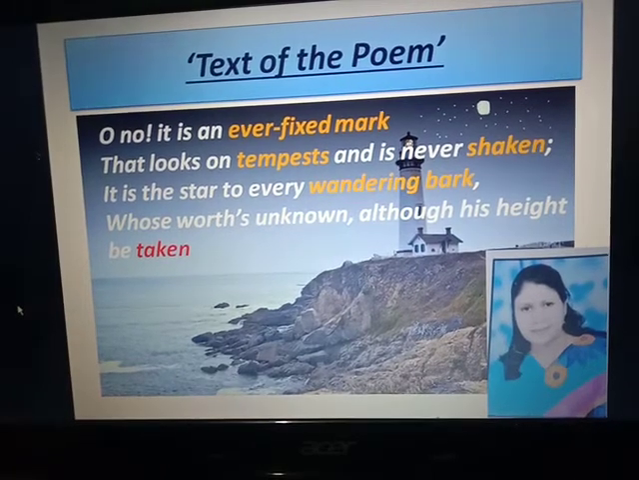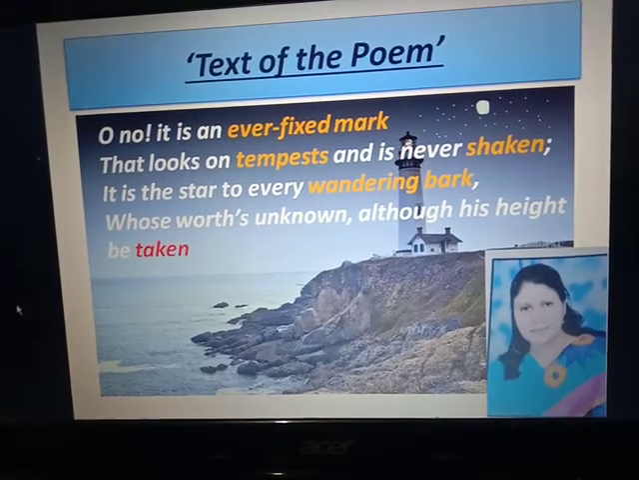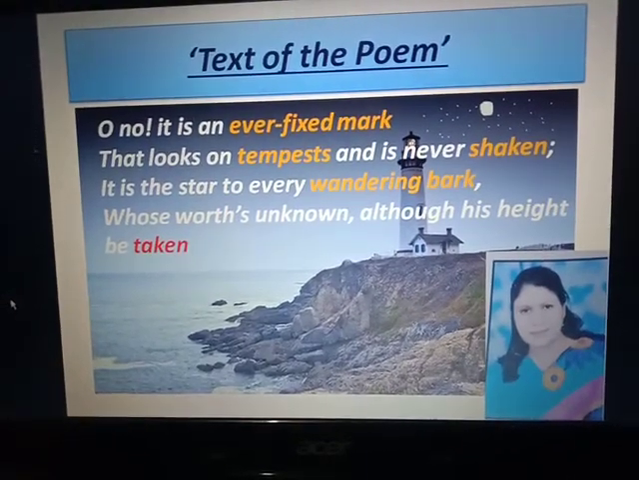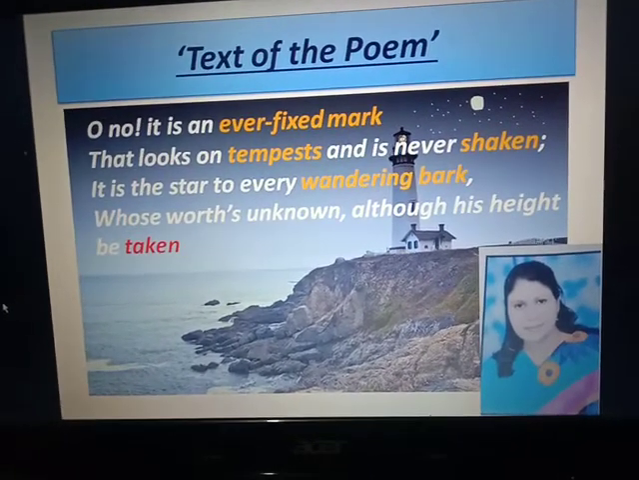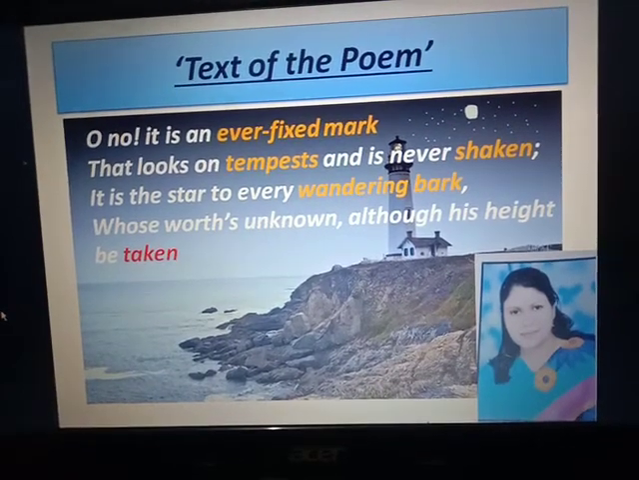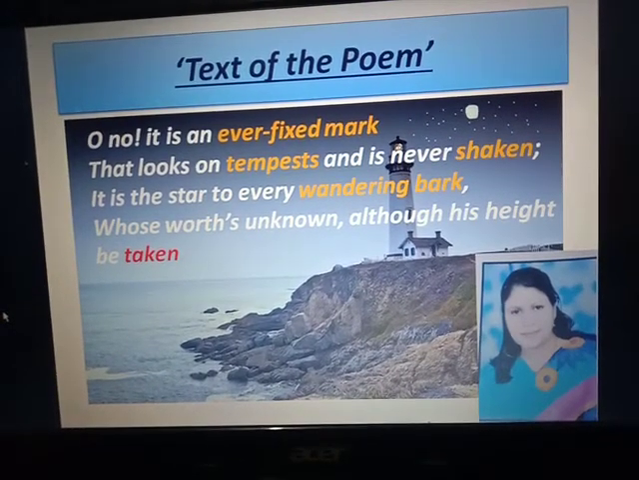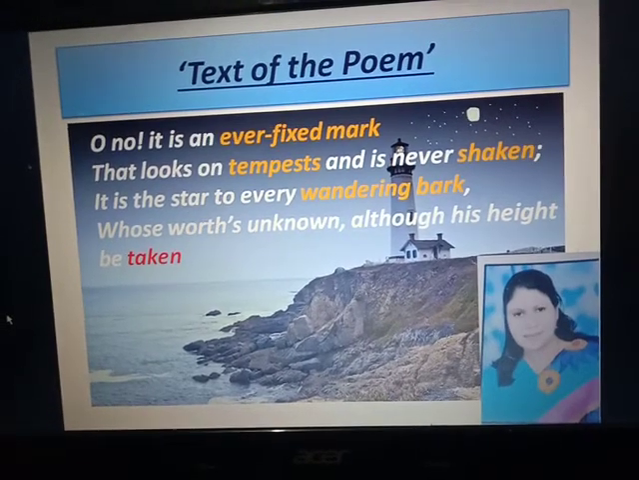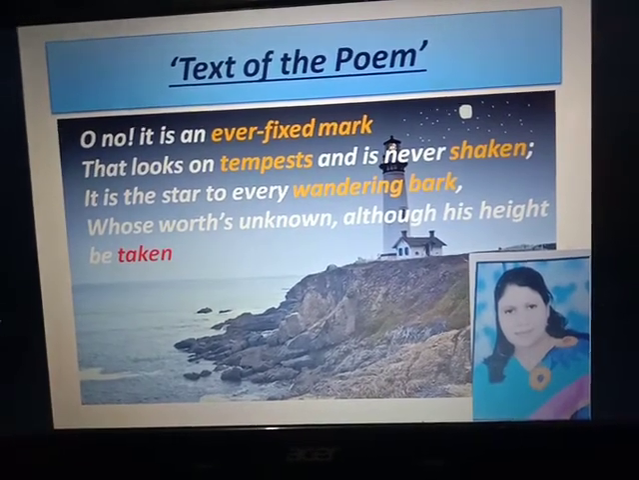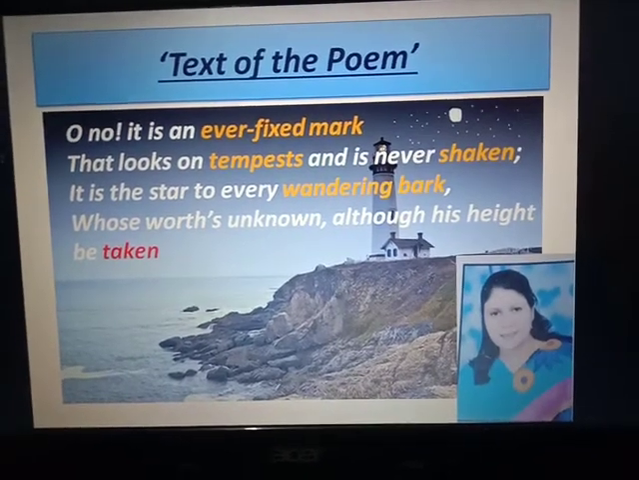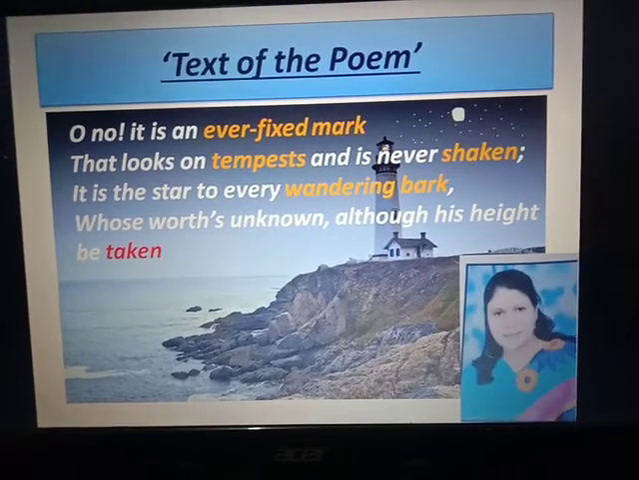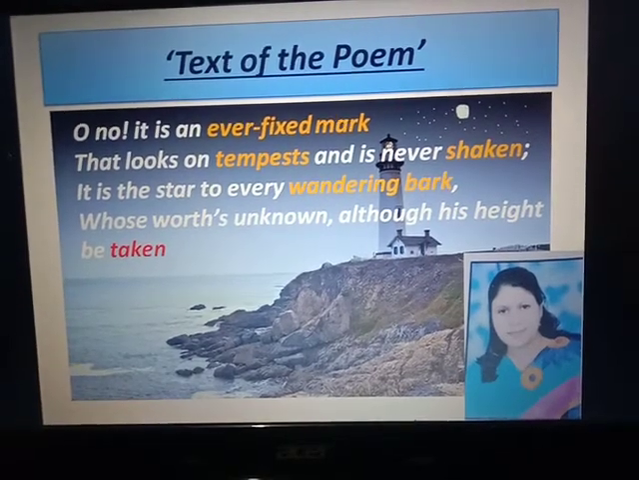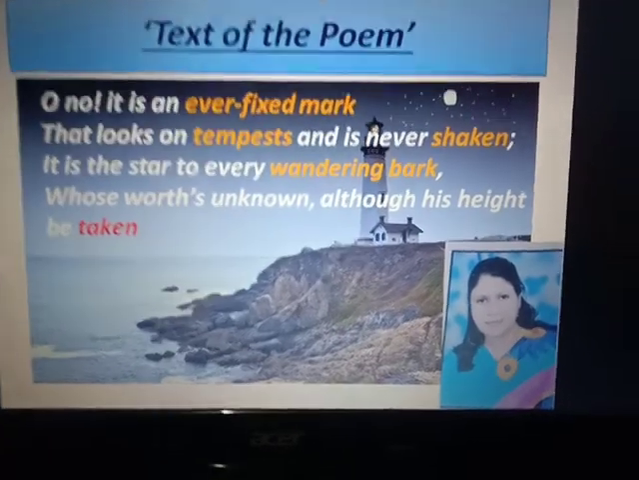Wandering bark. Wandering bark means the ship. Bark means ship, and wandering means which has lost its direction in the sea. And in reference to true love, bark means people. Wandering means who have lost their direction in their life. Taken means measured.